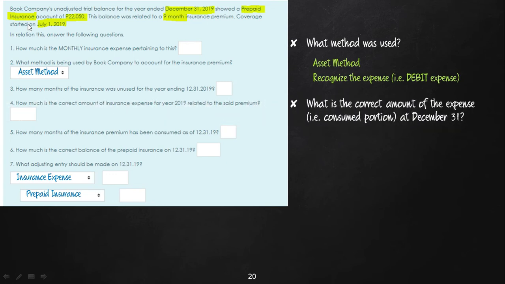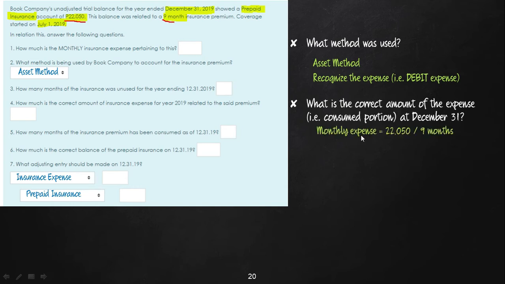Next, let us compute the correct amount of the expense at December 31. To do that, we need to compute the monthly insurance expense. To compute it, we only need the total amount of premium paid and the coverage. So that's 22,050 divided by 9 months.